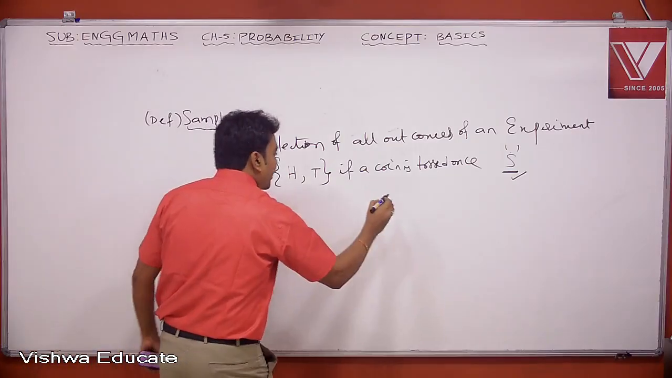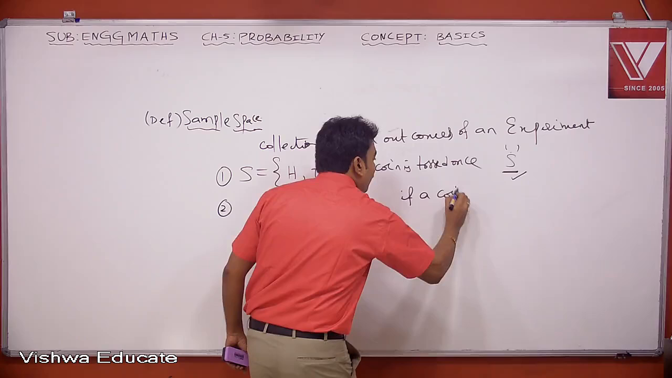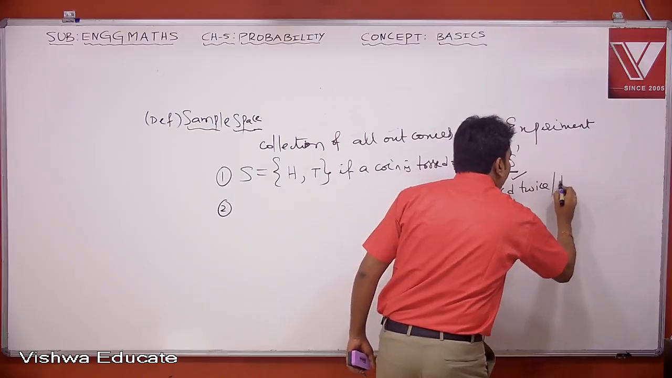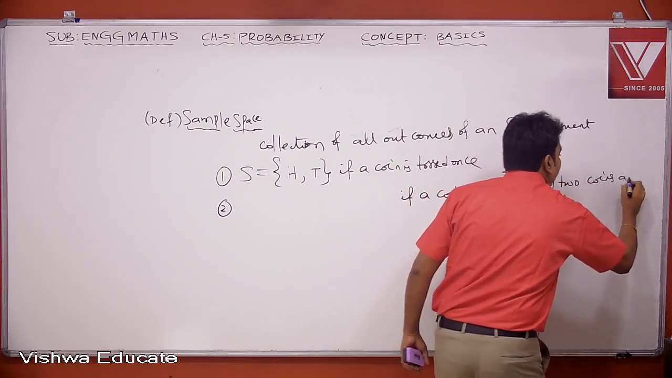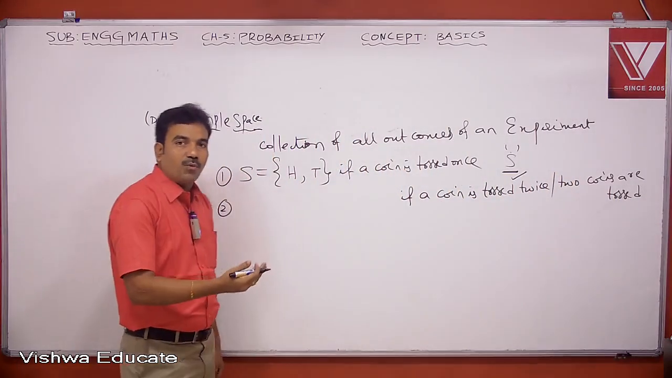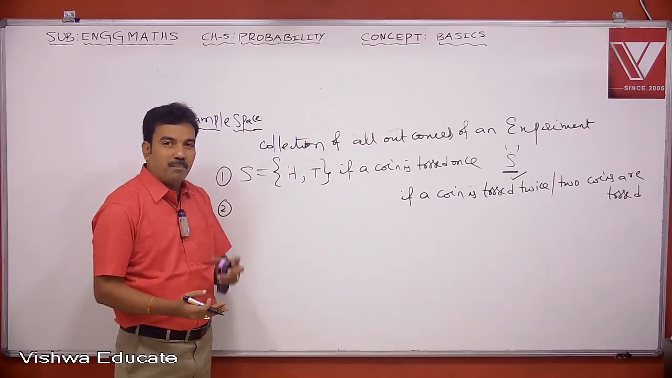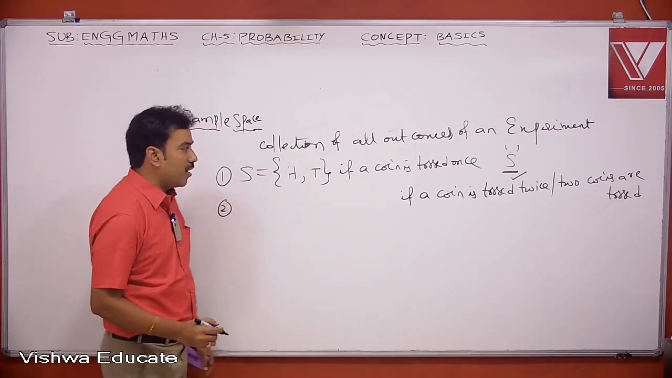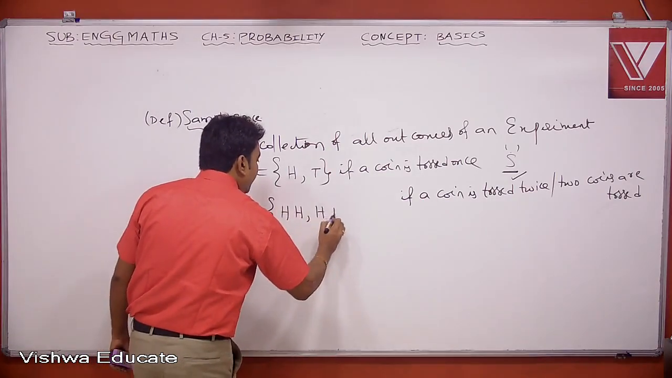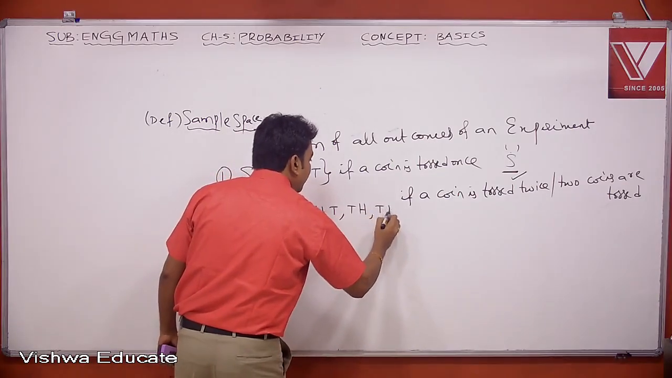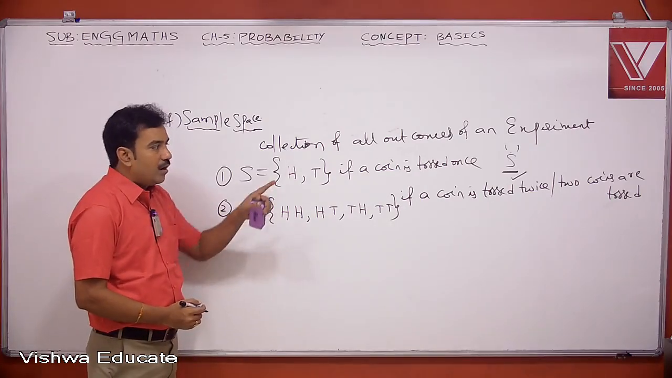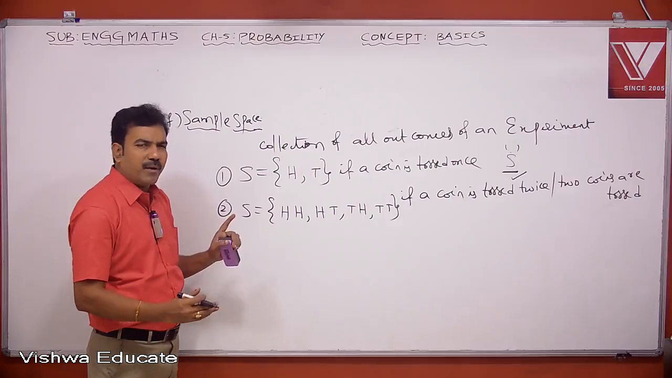Now suppose a coin is tossed twice, or two coins are tossed. The meaning is the same. You can take a single coin and toss it twice, or you can take two coins and toss them parallelly or one after another. You will get 4 sample points. Then my sample space S will be HH, HT, TH, TT. So this is my sample space when a coin is tossed exactly 2 times, or 2 coins are tossed one after another or parallelly.